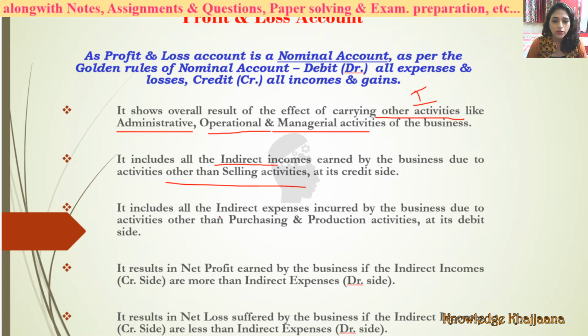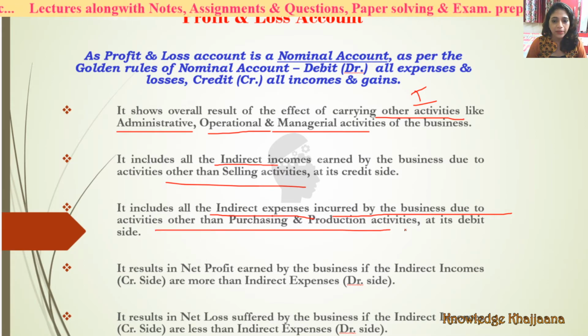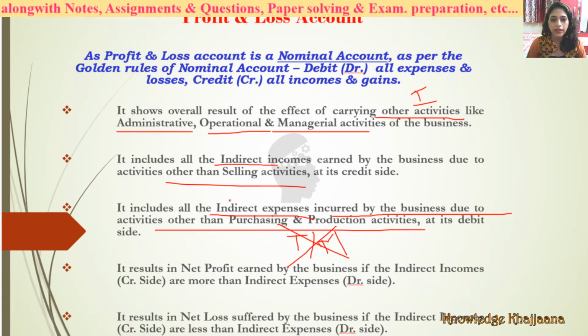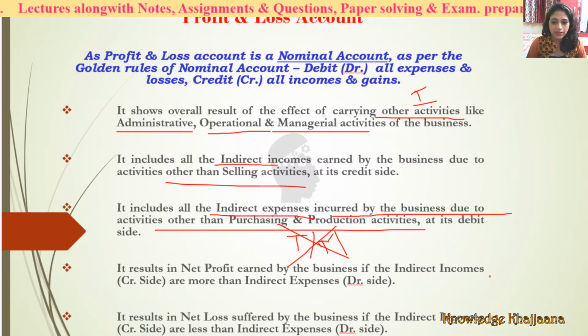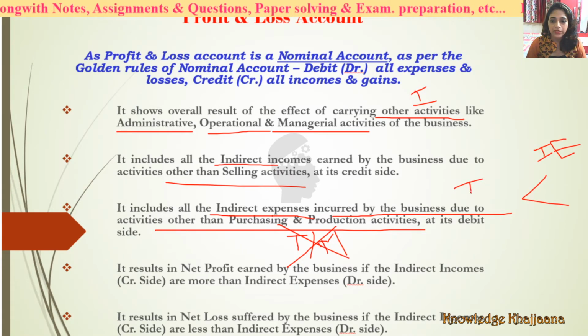It also includes all indirect expenses incurred by the business due to activities other than purchasing and production activities. Purchasing and production activities are called as trading or manufacturing. Okay, other than that comes under the profit and loss account, debit side. It results in net profit earned by the business if indirect incomes are more than indirect expenses.